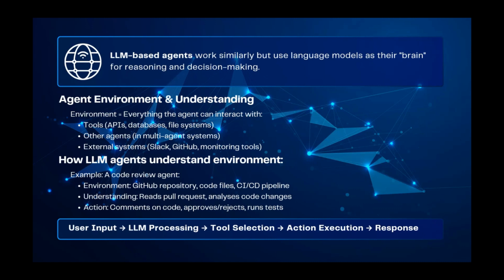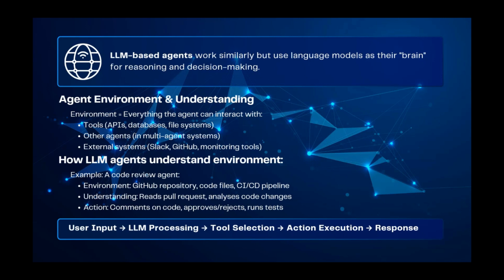Here's another real world analogy. If you put up a pull request on GitHub, in the right pane you might see a Copilot agent. You can request a code review through the Copilot agent. Copilot is also an agent powered by a large language model. So for this code review agent, what is the environment it can see?